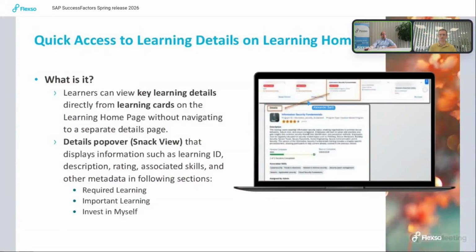You click on the card and have a popover with a snack view, displaying information such as the learning ID, description, rating, associated skills, and other metadata. This works in the sections for required learning, important learning, and invest in myself. So you don't get forwarded to another page, but can check it directly there.